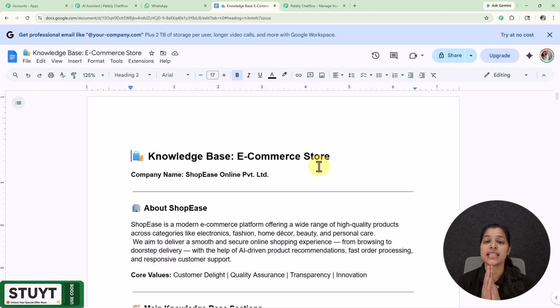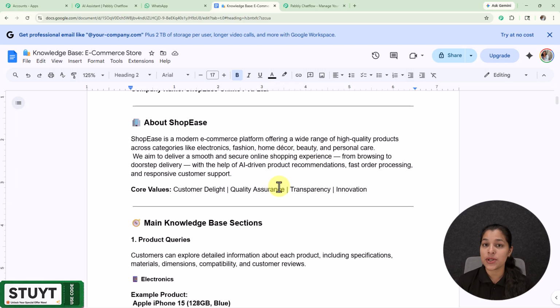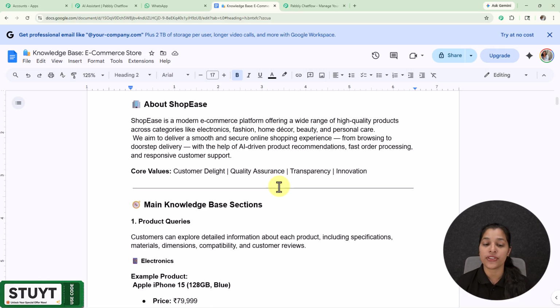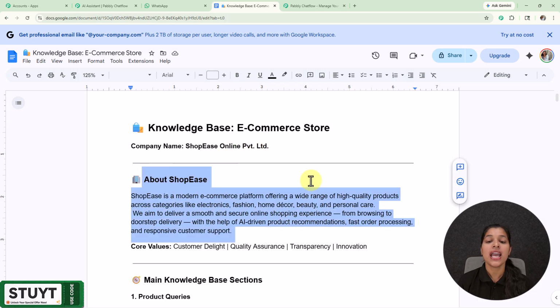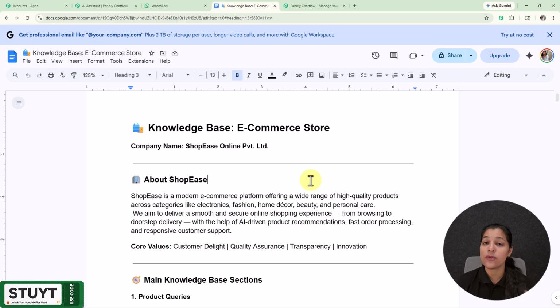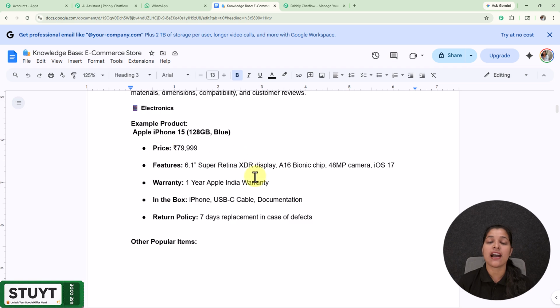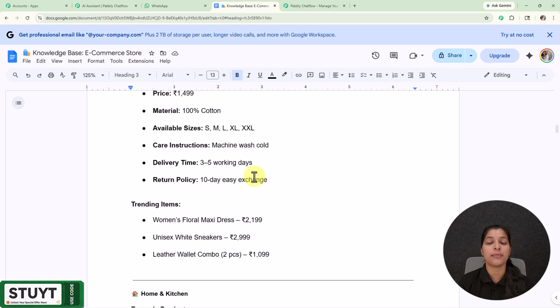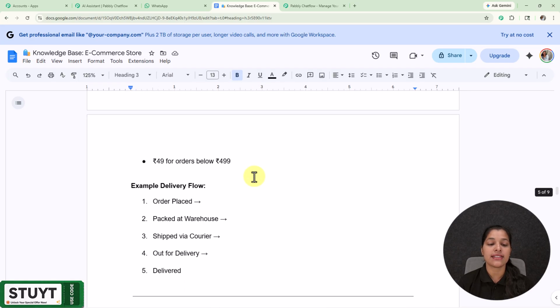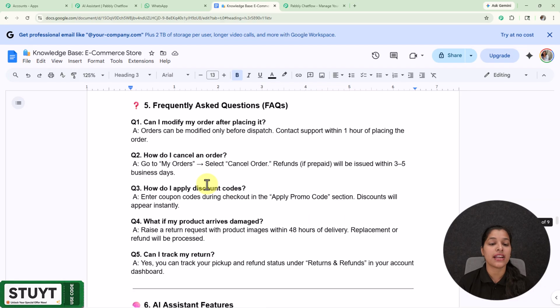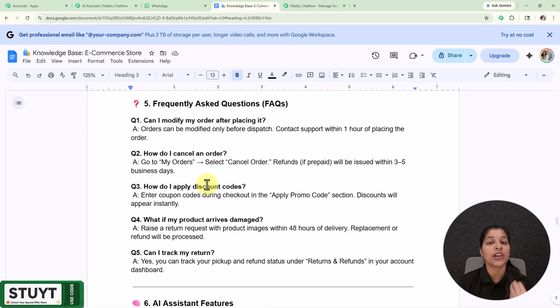This knowledge base basically acts as a brain for your AI assistant. The AI assistant fetches the details from this particular knowledge base and resolves the queries of your customers. Firstly, I have provided my business overview in this knowledge base so that my AI can understand what my business is about and who my target audience is. I have also provided all the product categories, and here you can see the rest of the details such as payment method, shipping and delivery, and the return and refund policies. And I have added some frequently asked questions too so that my AI can understand how it has to respond to my customers.